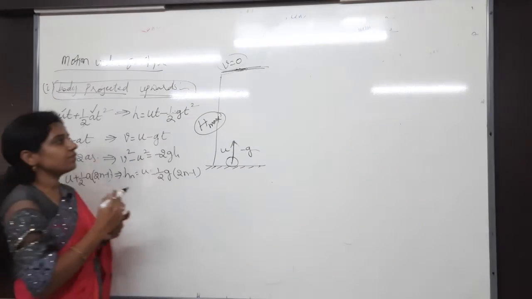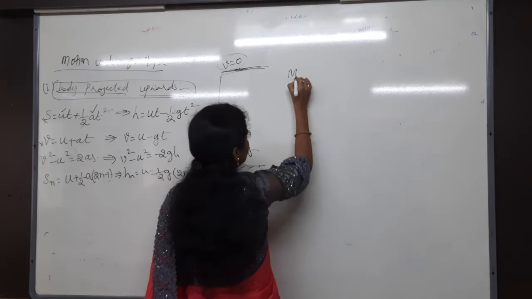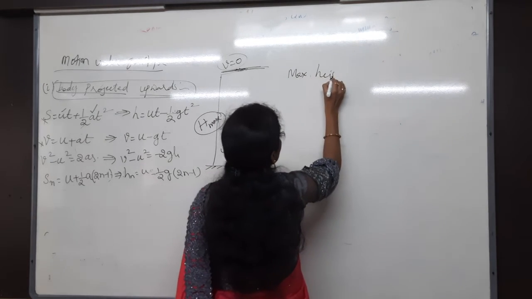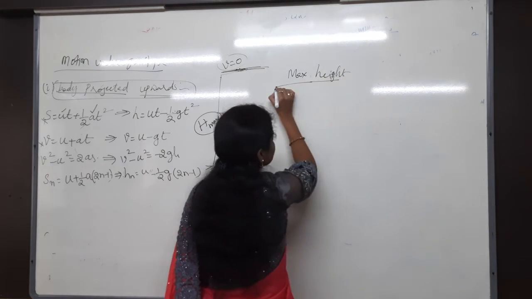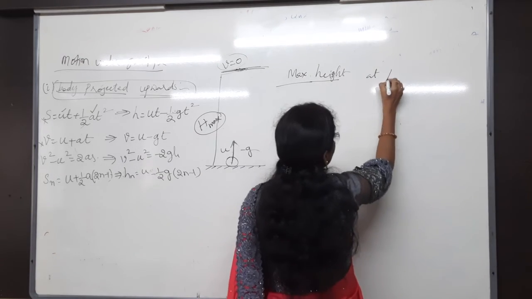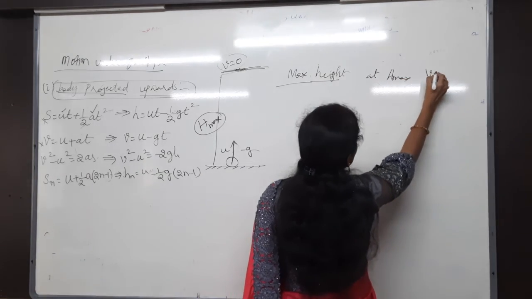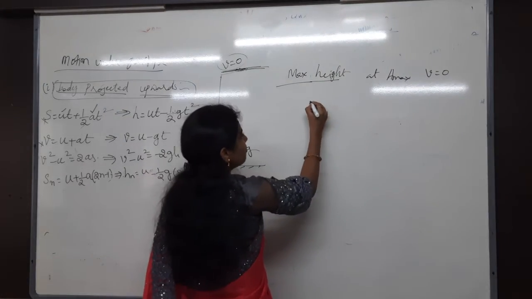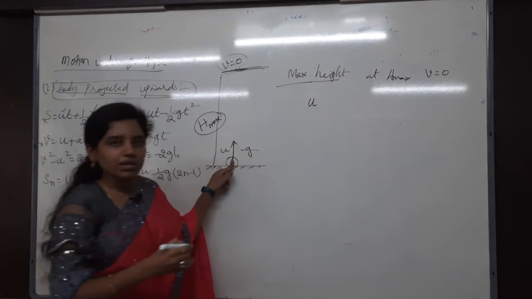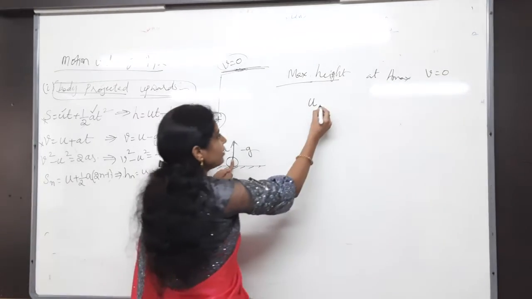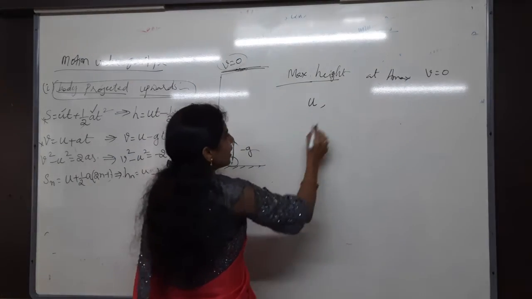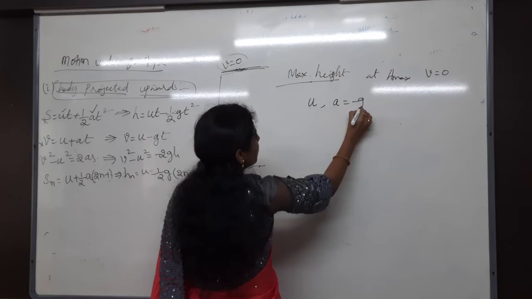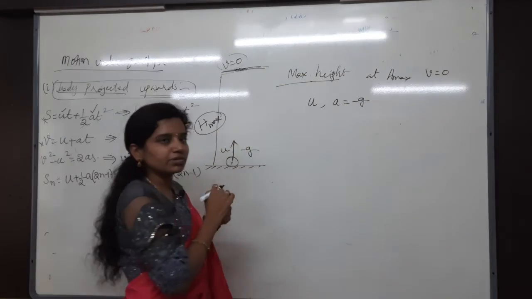So for the maximum height, what is the main condition I said? At maximum height, final velocity should be 0 always. The body is projected with velocity u and then it reaches the maximum height. Acceleration is minus g. You have to find out h max.